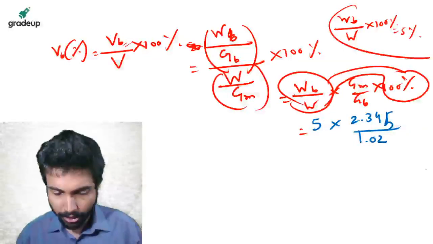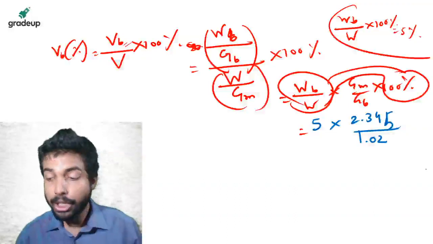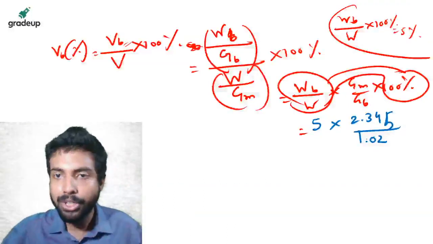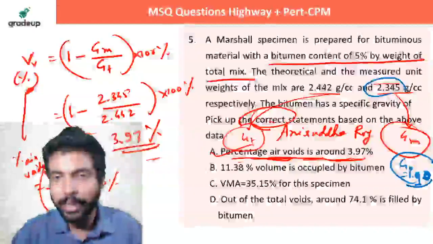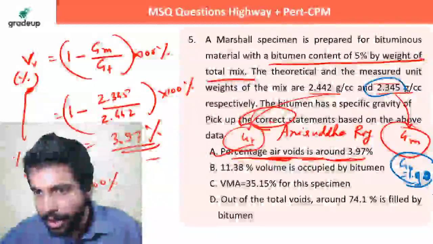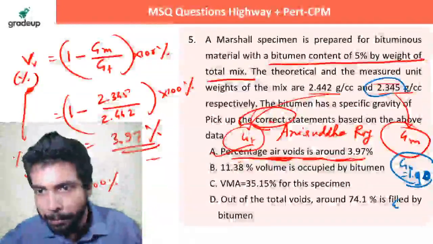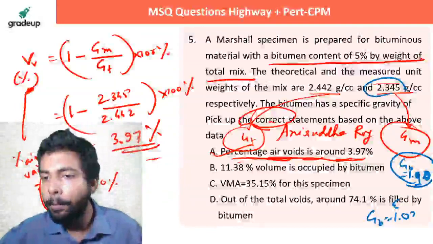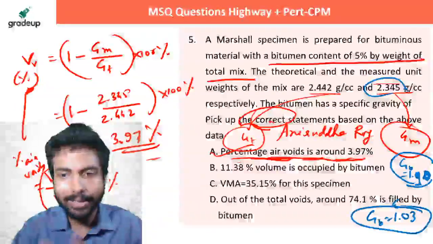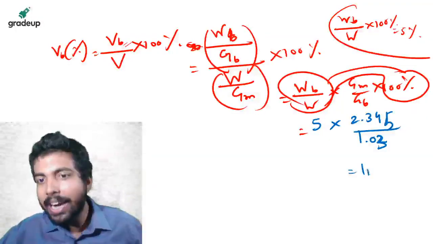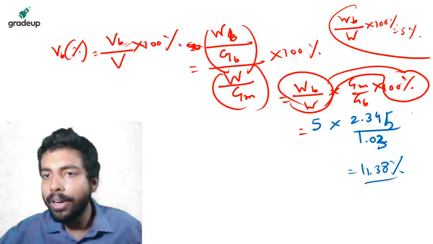This is 1.03. चेक करते हैं. Yes, 1.03 था दोस्त. 1.03 था, right? I have just checked it. So its answer was given as 1.03 GB. मतलब bitumen का जो specific gravity है वो 1.03 क्वेश्चन में बोल दिया गया था. So on that occasion the answer will come as 11.38%.